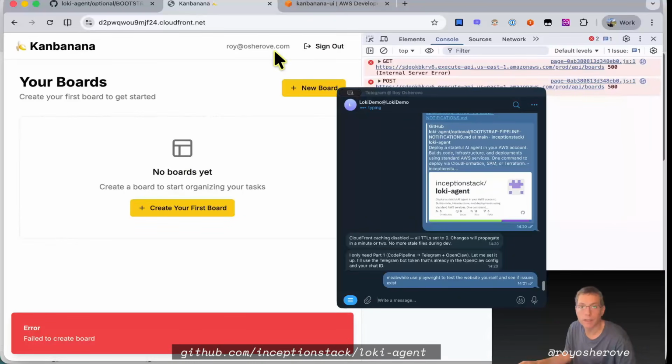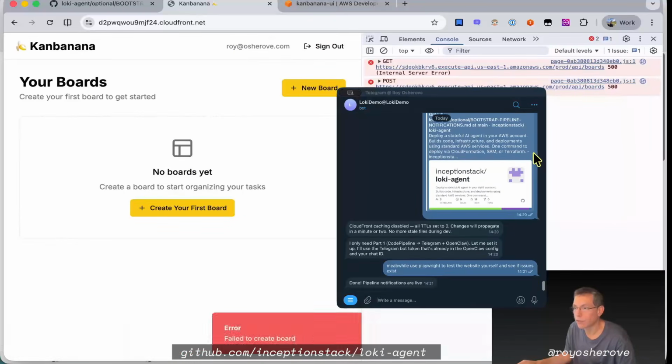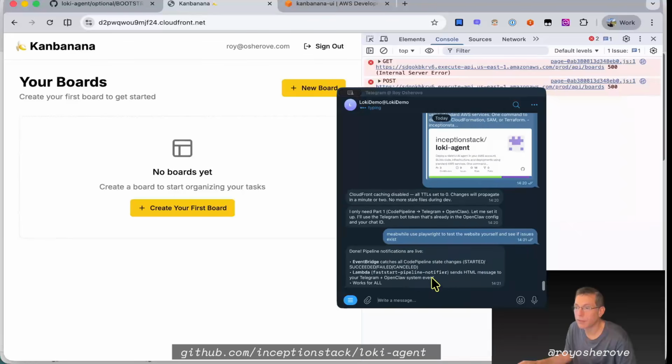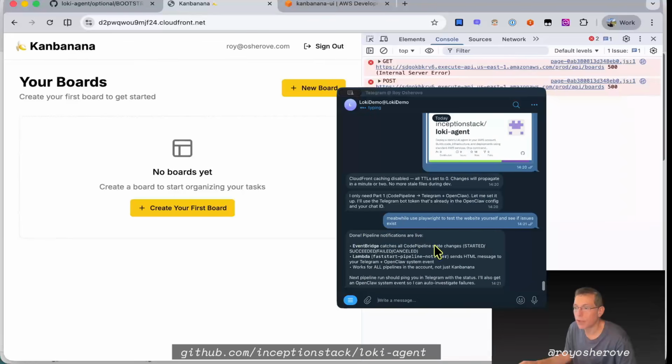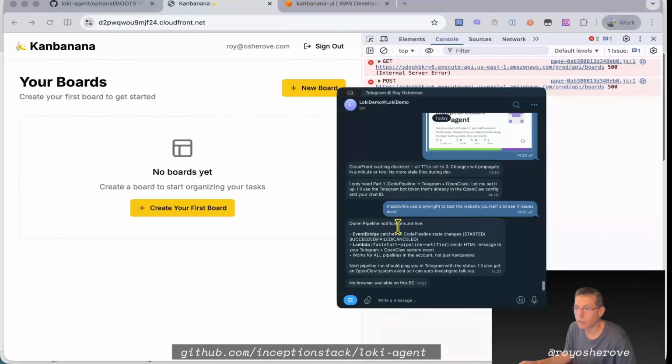But it's cool to see that the login already works. We have like these initial stuff. Pipeline notifications are live. Let's see if that works out. EventBridge will start catching pipelines, and the next pipeline run should ping us, and let's see if that works out. Okay, now it's gonna start looking using Playwright.